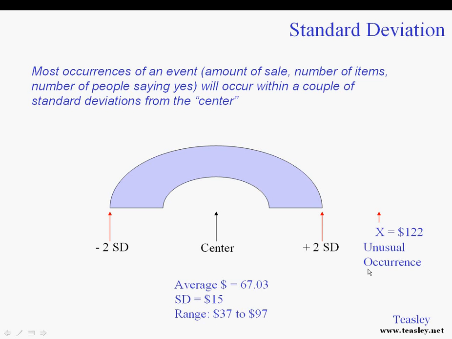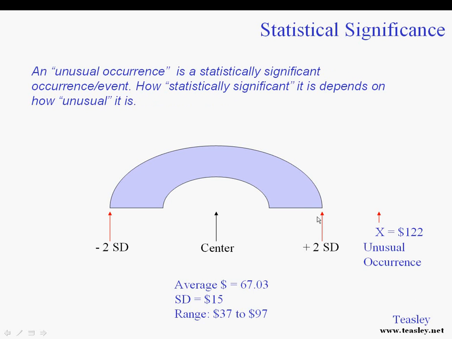So let's say somebody comes in and buys $122 worth of stuff from my store or my website or whatever it happens to be. I say, hey, this is an unusual occurrence. That's outside the range of my normal 2 standard deviations where my transactions normally are. So an unusual occurrence is a statistically significant occurrence. How statistically significant it is depends on how unusual it is. That's a little bit jargony.